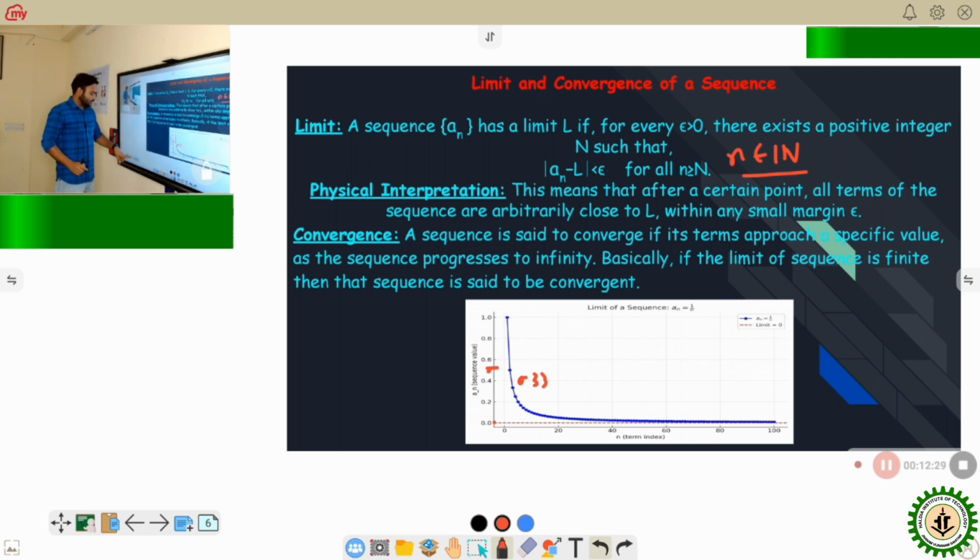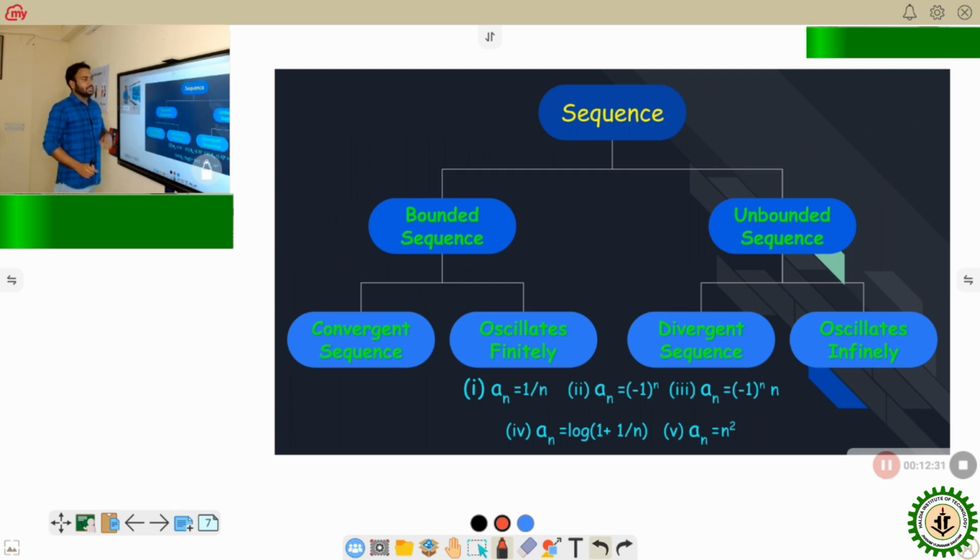So now come to the next slide. This is the classification of a sequence. A sequence can be divided into two sections: bounded sequence and unbounded sequence. A bounded sequence will either be a convergent sequence or oscillate finitely. An unbounded sequence will be either divergent or oscillate infinitely.